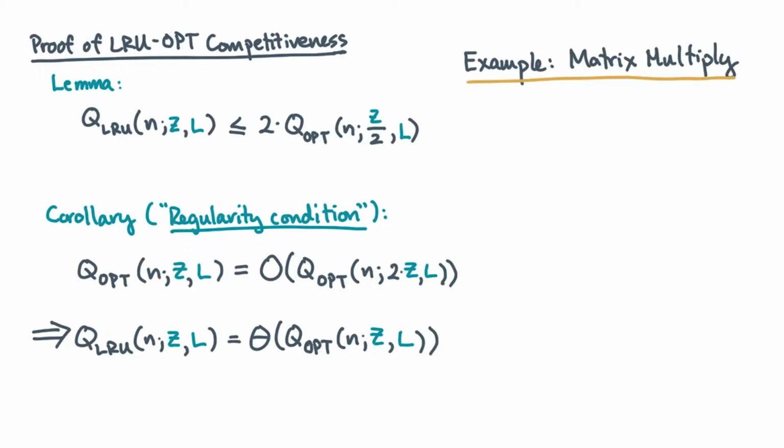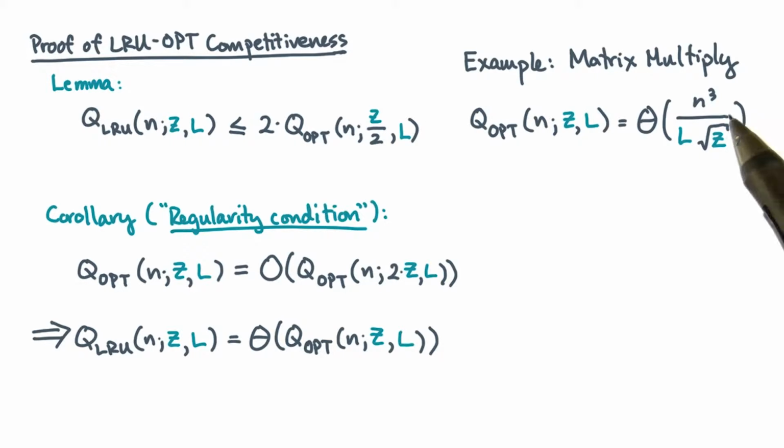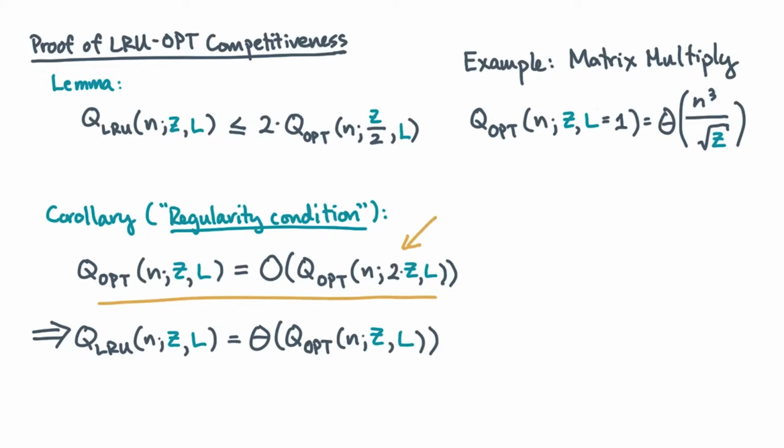Suppose you design a matrix multiply algorithm assuming a conventional non-Strassen scheme, and you do so for an ideal cache. Let's say that your analysis shows your algorithm does n cubed over L root Z misses. For this example, let's further assume that the line size is one word. So, will this algorithm perform well on a machine with an LRU cache? Let's check the regularity condition.